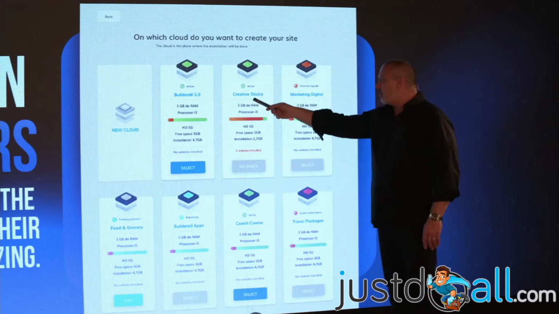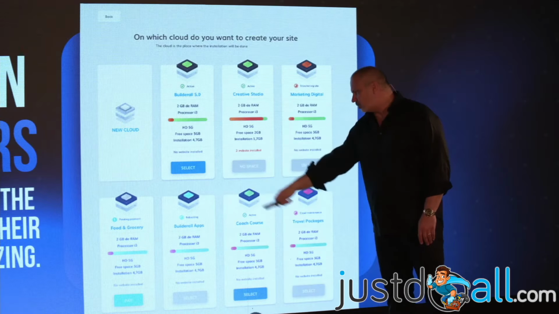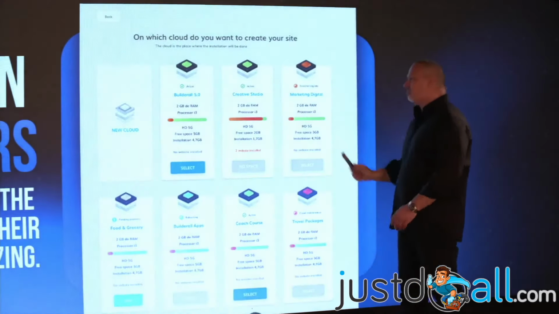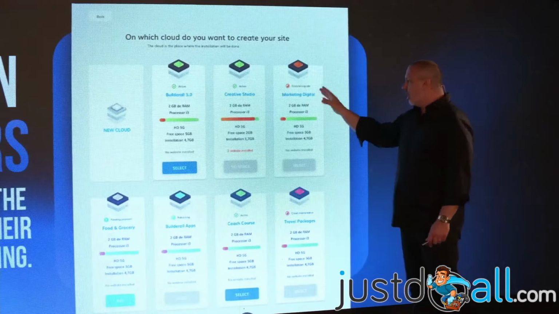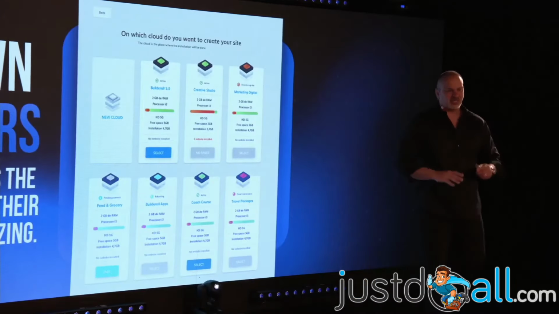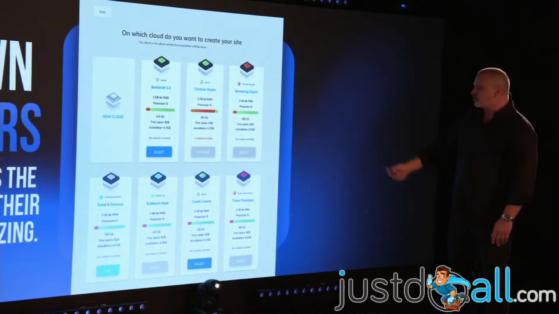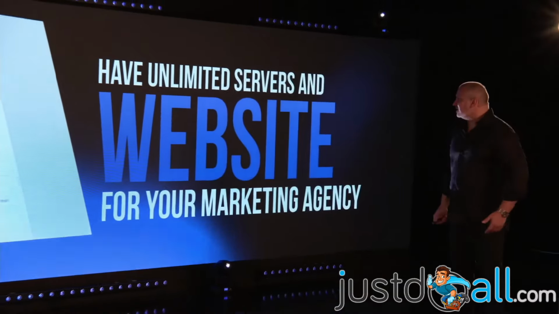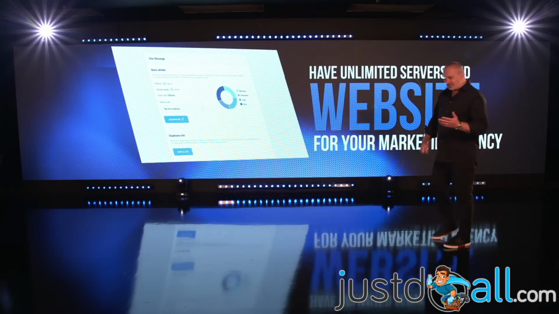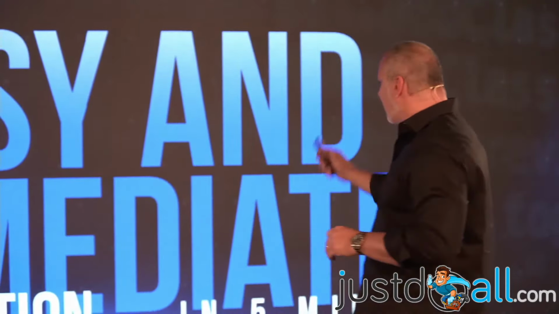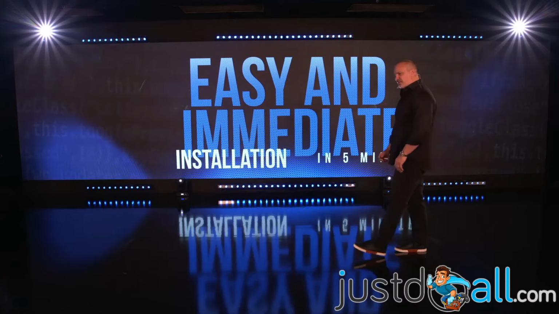He could have 10 websites, 20 websites, 50 websites, 100 websites, or just one website. It's up to him how he's going to split the customers, but he will be able to see all the numbers, all the disk space, and everything on each server, right? So you can see, you can actually scale this thing. You have unlimited servers and unlimited websites for your marketing agency. Guys, with one Builderall account, you can scale this thing to the roof, because now you can buy servers. So the cool thing is easy and immediate installation in 5 minutes.